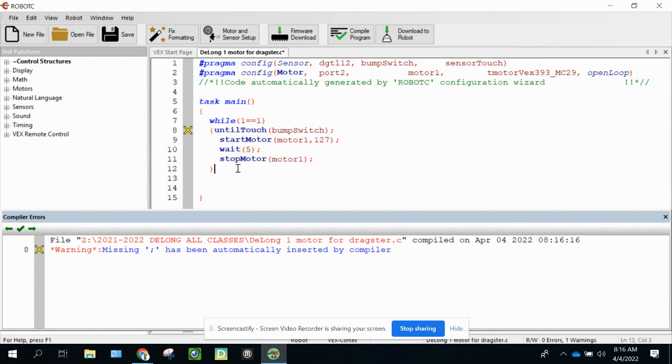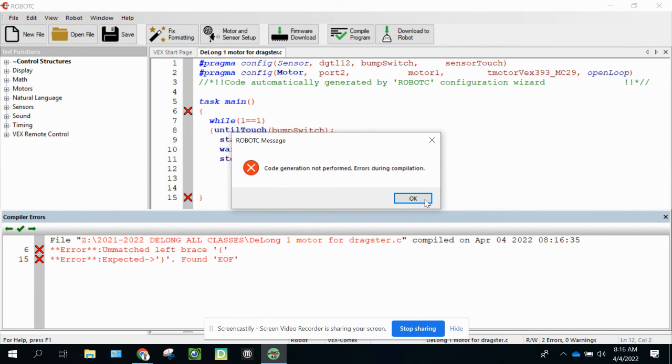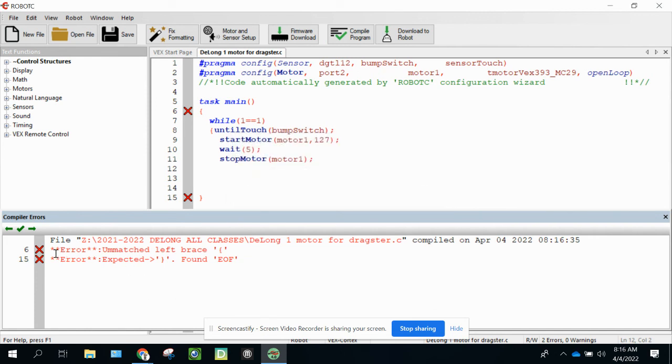Or if you happen to forget to put this curly bracket on line 12 and you hit compile program, it says that we have some unmatched left braces, and we're going to get a couple of errors because this open bracket on line 6 doesn't know where to go.